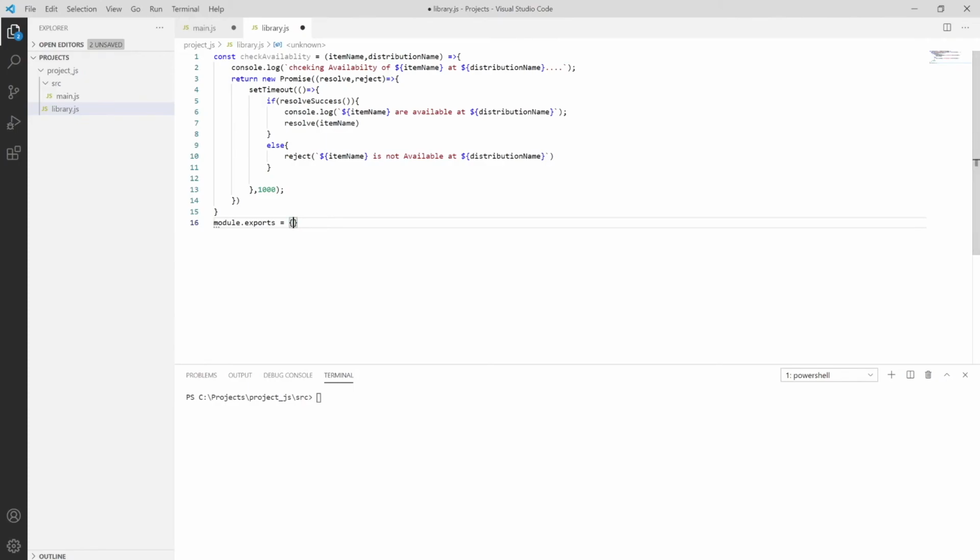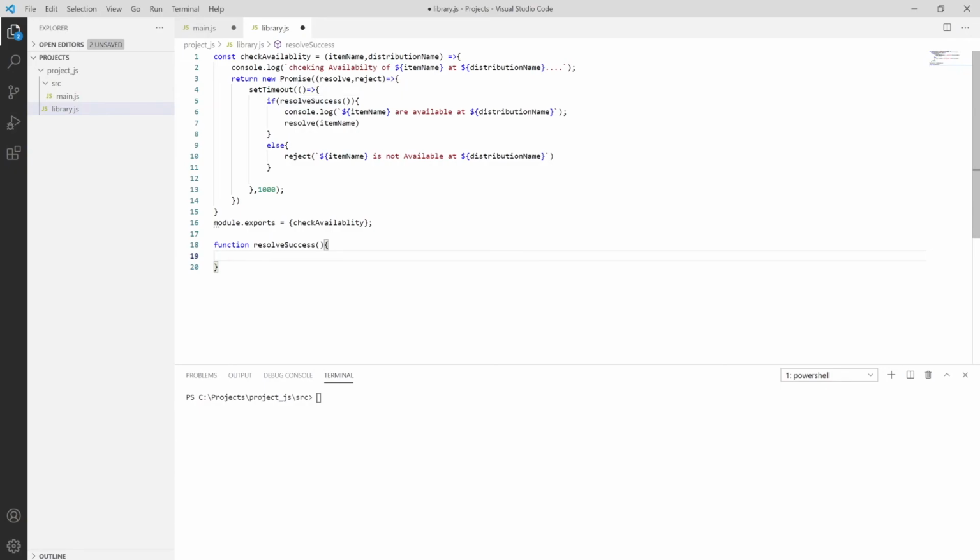If I use module.exports, then we have to put the package.json over here. If we are using import or export, we have to use package.json. Okay, so check availability, then save it. And one more thing: we have called the function to resolve success, which we have described above.